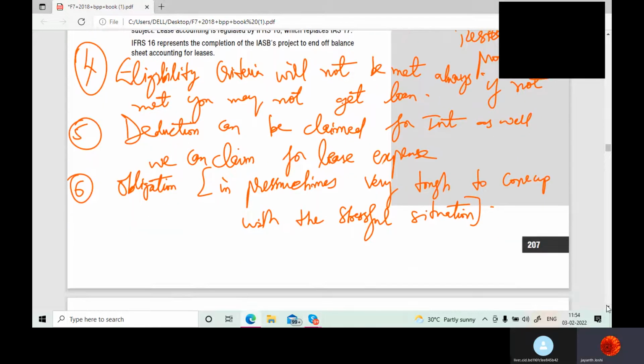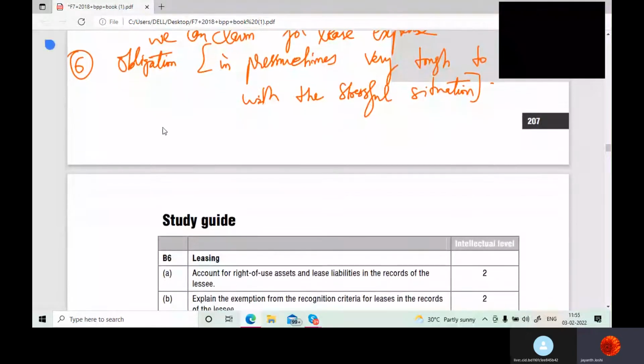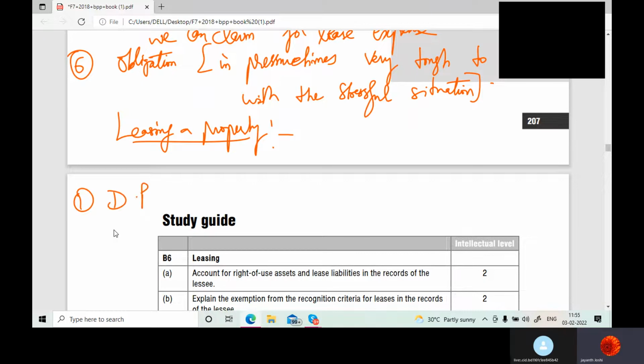So you understood now. See, what are the challenges with buying a property? With leasing a property, what is happening is there is no pressure of down payment. Point number two is lease rental can be claimed as a deduction like the interest.